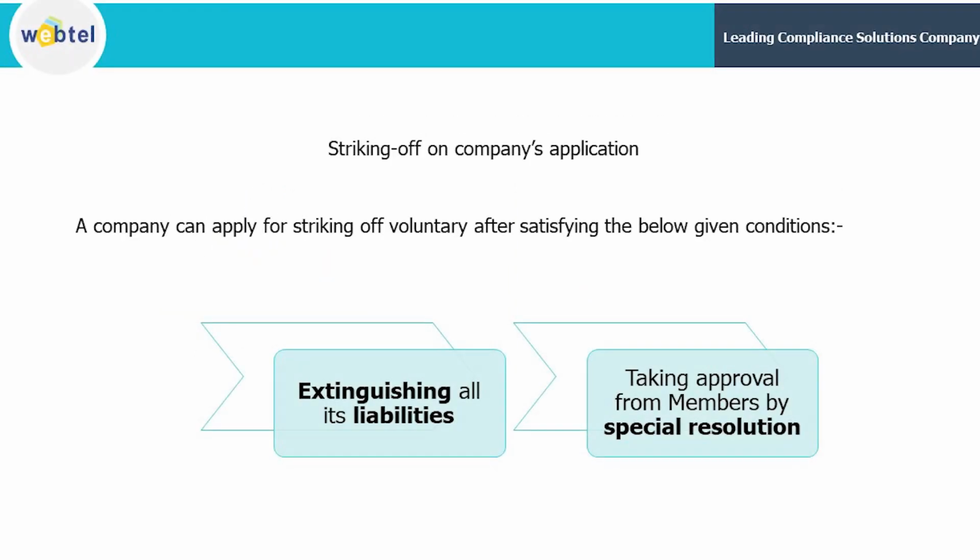Now, struck off company application. A company can apply for voluntary striking off after satisfying the below given conditions, that is, extinguishing all its liabilities and taking approval from its members by special resolution.